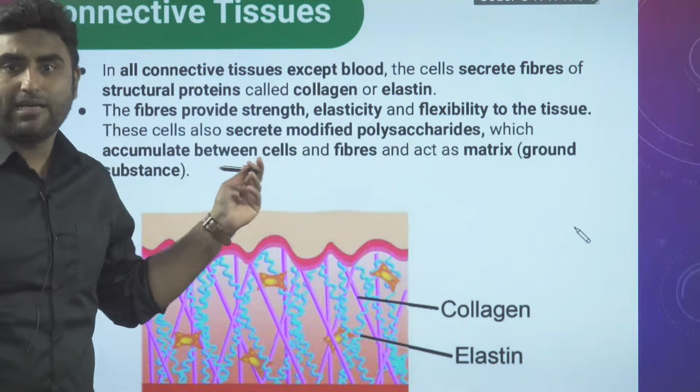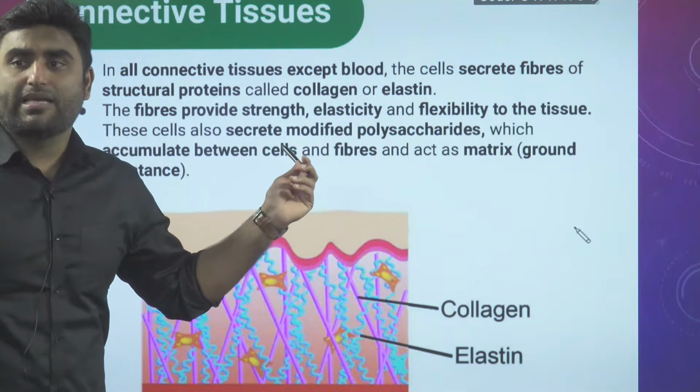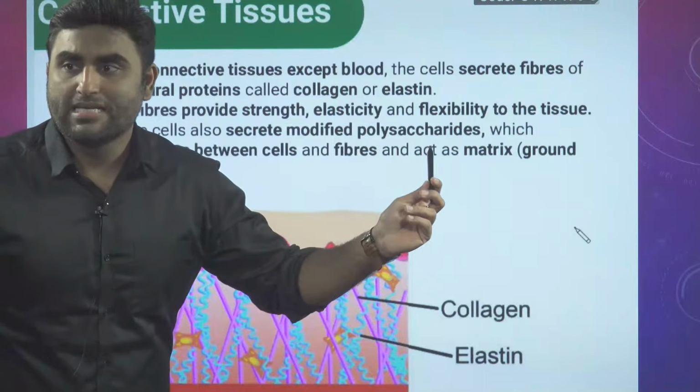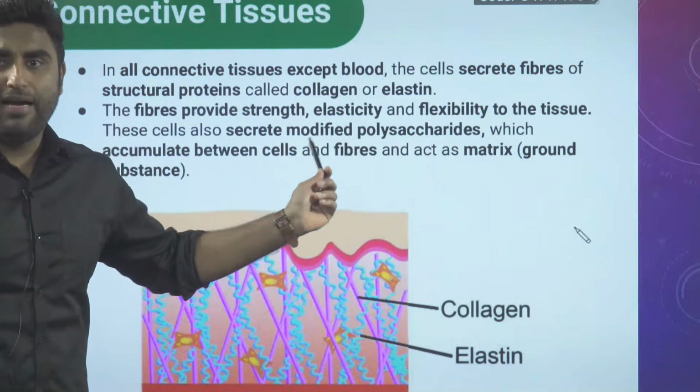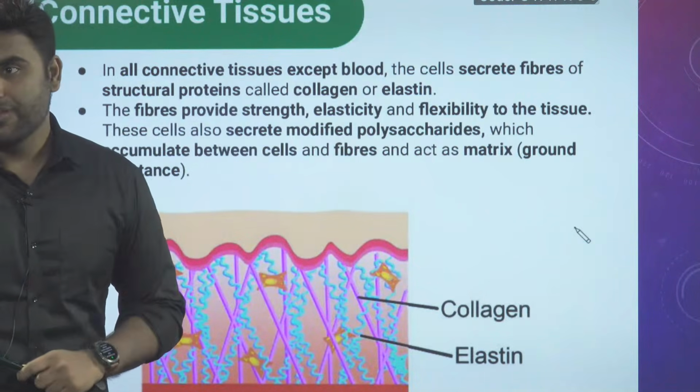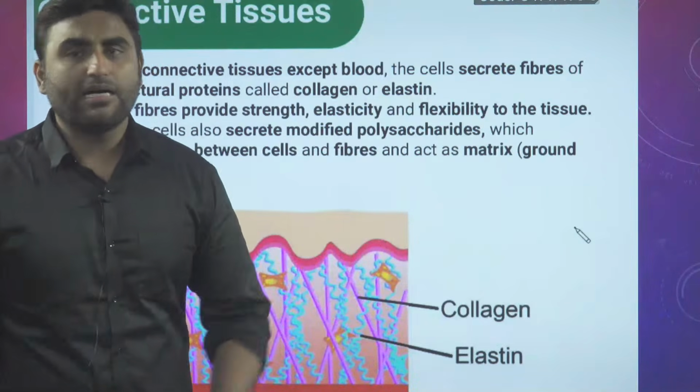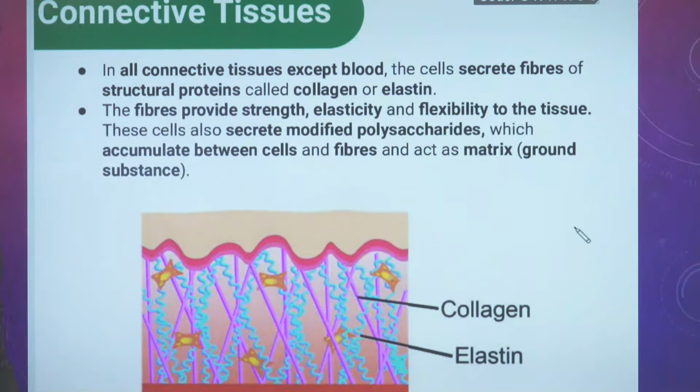Then we have the matrix. Matrix is secreted in the form of modified polysaccharides, which accumulate between the cells and fibers and act as a matrix. We will see the diagram.